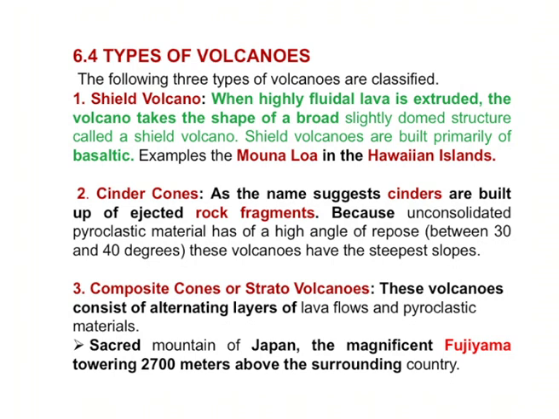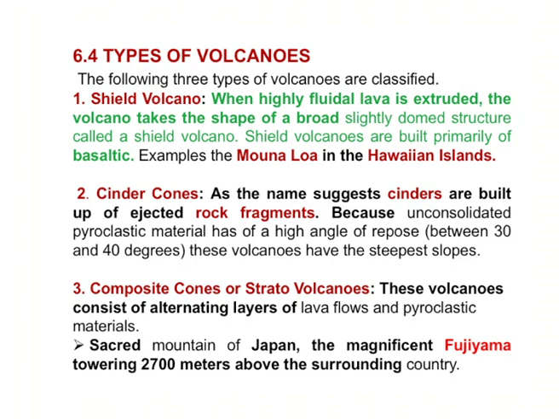At the same time, it gives a dome type structure, and these dome structures are called shield volcanoes. Shield volcanoes are built primarily of basaltic composition. The best example for this is Mauna Loa, located in the Hawaiian Islands.